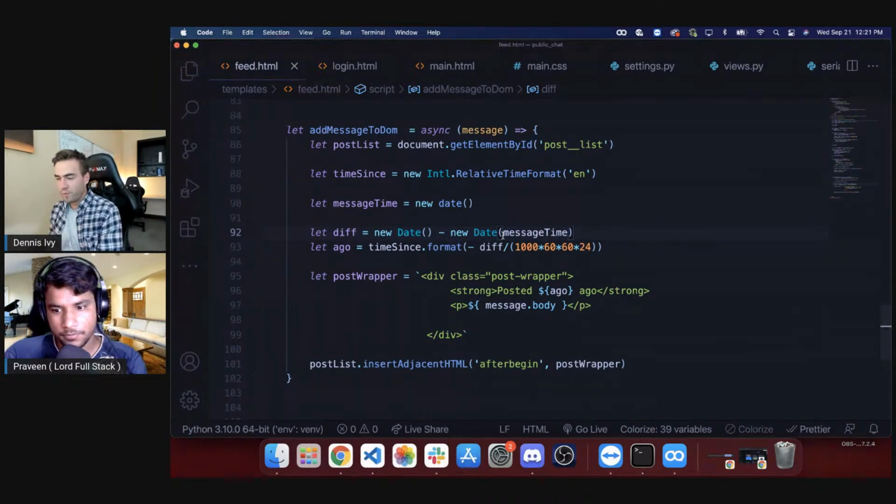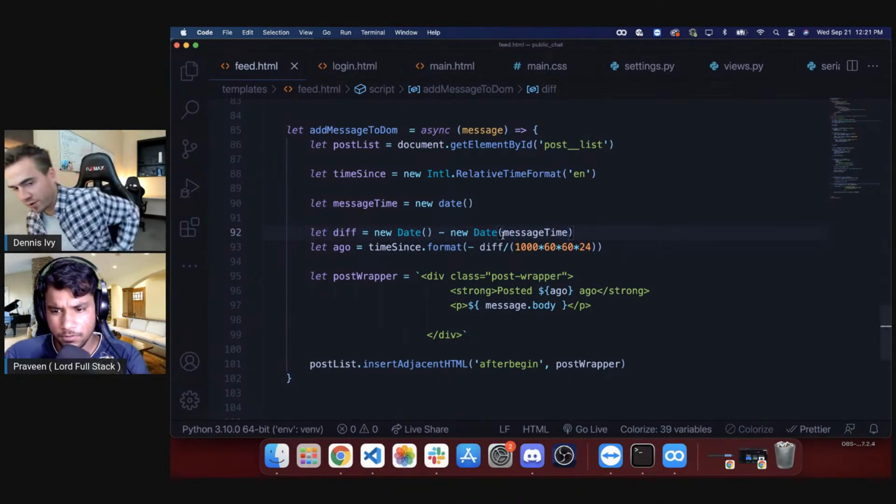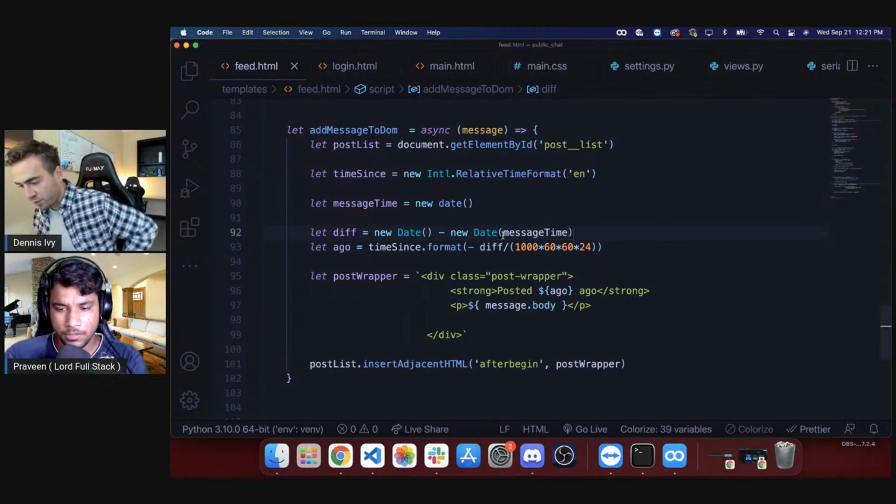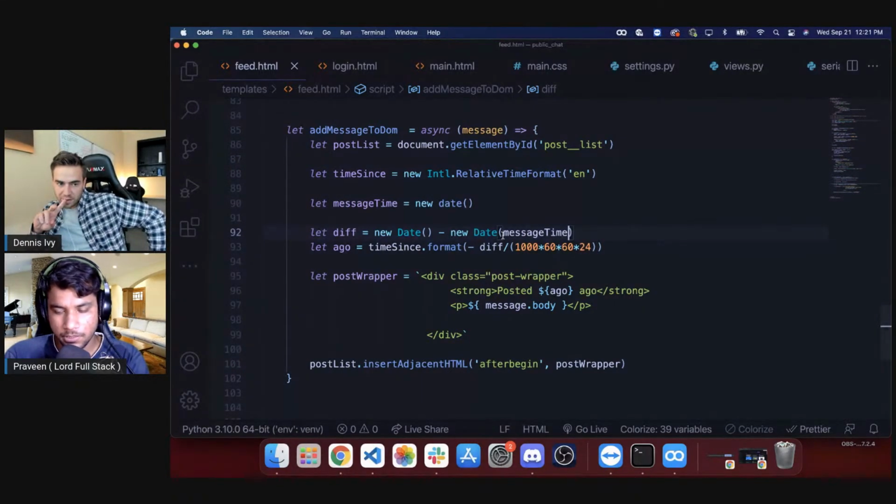Like, is it going to give me minutes, seconds, right? Okay, so I might have to override how my model creates it. Or if it does, it's going to be off by like half a second or whatever, so it shouldn't be too big of an issue. But we have new date. If you see the last fourth message, the message time is just initiating the new date, which is the current date right now. So the message time will be the exact time as of now, and it will redirect it.